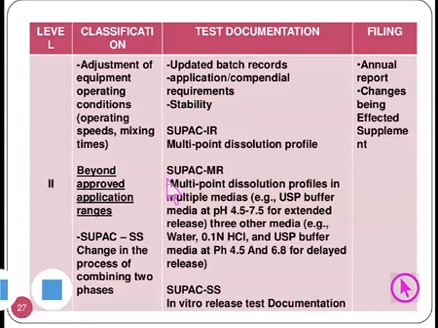In the case of manufacturing changes, level 2 changes include adjustment of equipment operating conditions like operating speeds and mixing times beyond the approved application ranges. In level 1, the changes were within the approved ranges, whereas in level 2, the changes are beyond the approved range.